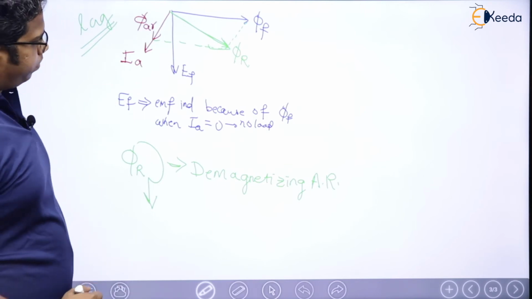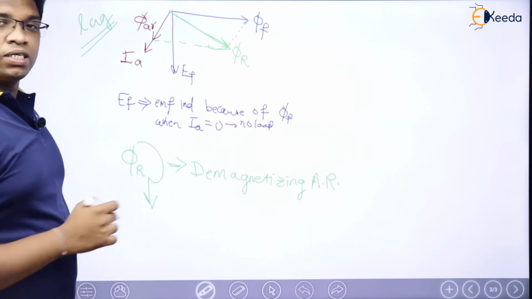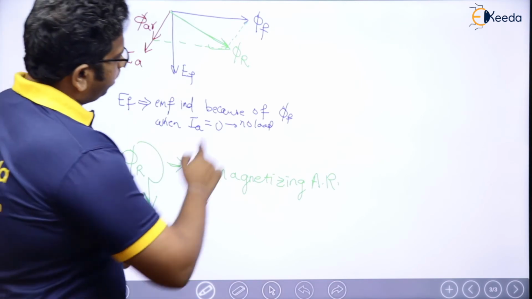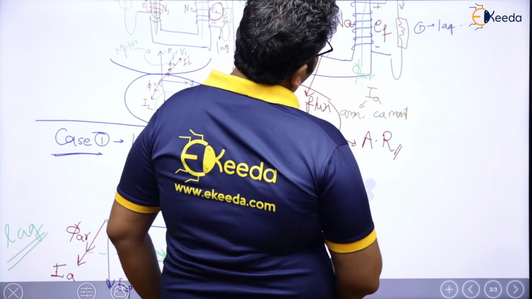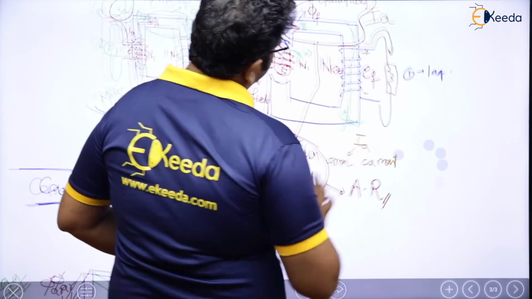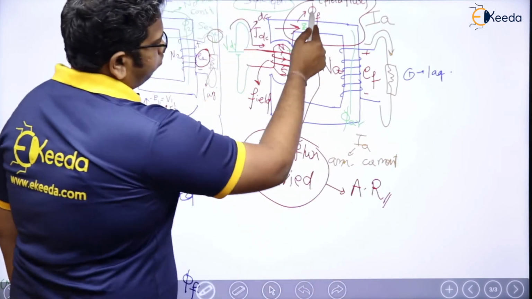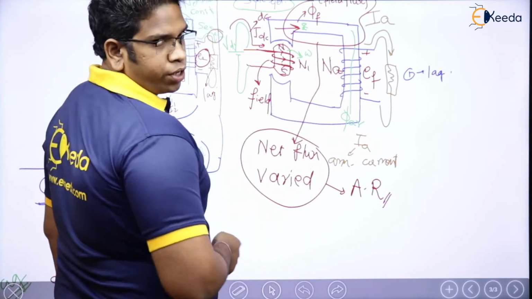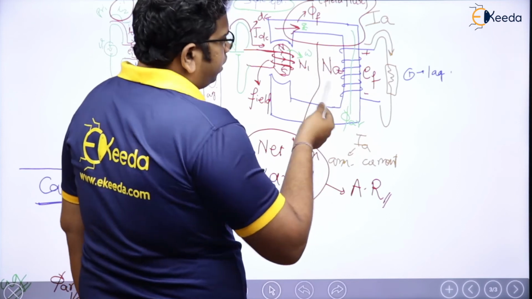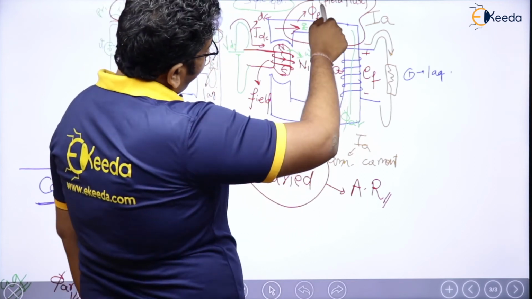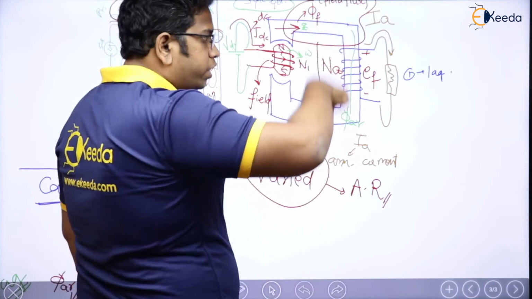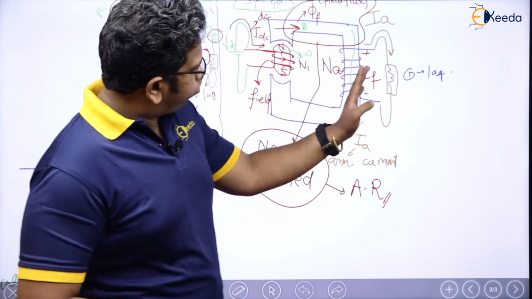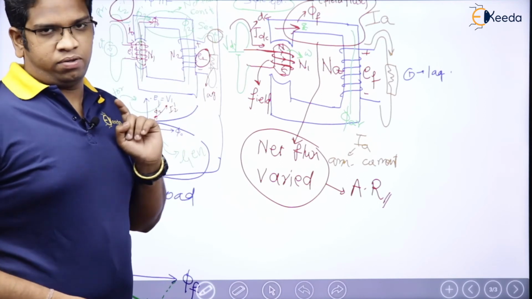Now please tell me, if the resultant flux is changed, what is going to happen? Depending on phi R, depending on the field, see here, initially what was there? Phi F was there. Depending on this phi F and NA, EF was produced. NA is constant, so now phi F has reduced to phi R. Initially it was only phi F, when there was no load.